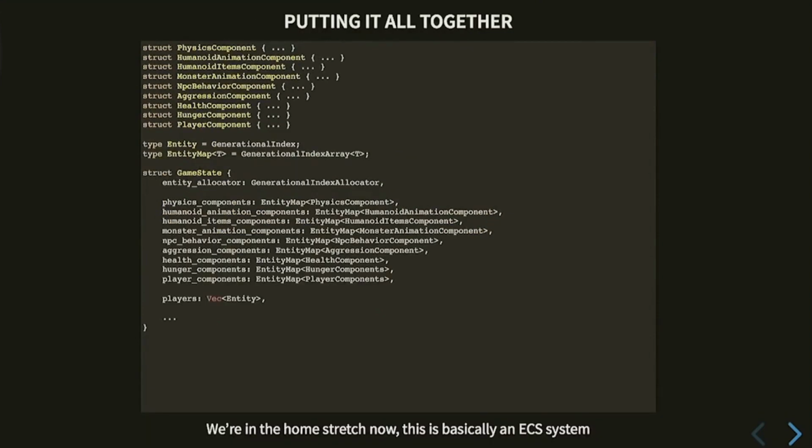So putting it all together, instead of having these vecs of options, we're going to have this entity map, which is just a type def of this generational index array. And then we're going to rename entity index to entity, because we don't have to worry about it anymore. There is no such thing as an entity anymore, it's just an index. We're going to call this index entity, and we're going to keep all these entity maps of all of our components. This is an ECS system.